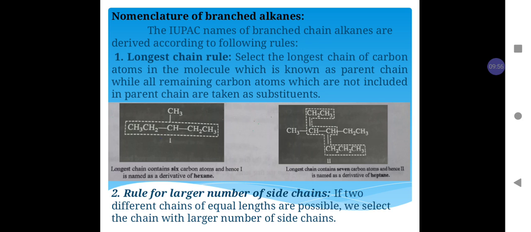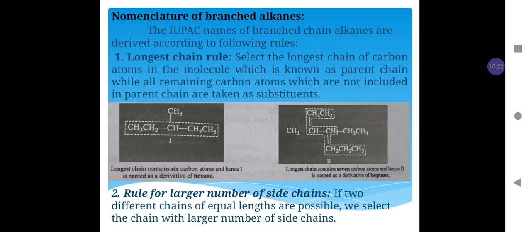For example, in the figure, we will see molecule 1 has its longest chain of 5 carbon atoms shown in dotted bracket, and it will have a CH3 group as a substituent.